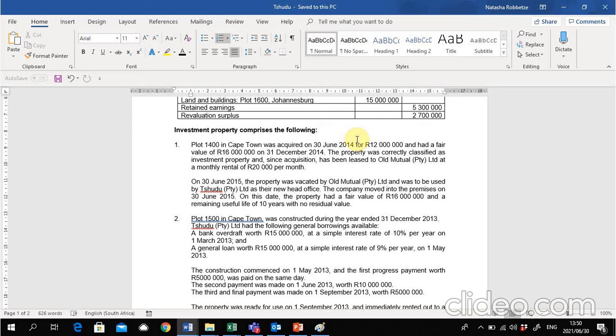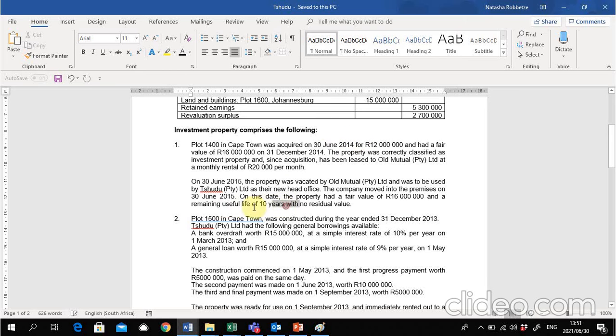Then they say on 30 June 2015, the property was vacated by Old Mutual and it was to be used by T Limited as their own head office. The company moved into the premises on 30 June 2015. On this date, the property had a fair value of 16 million and a remaining useful life of 10 years with no residual value. So this is very important information.